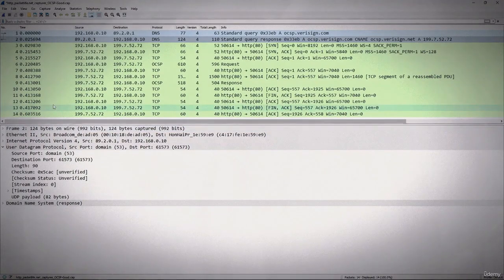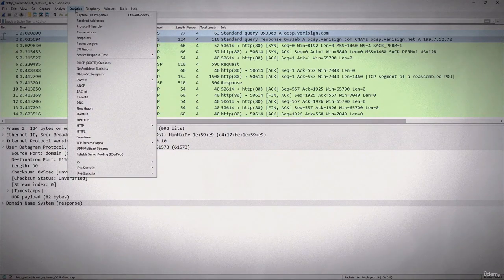Now if you take a look up here, there is an asterisk that is right by the title. That is because it knows that there is a comment and you will want to save that so someone can reference it when they open it up. Well, we'll go back into the statistics again, and I will drop this down.